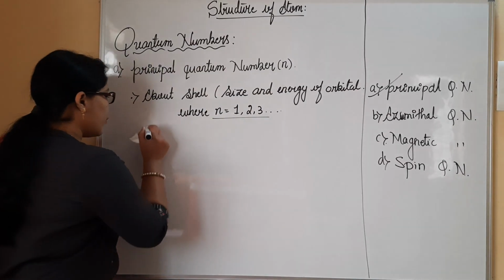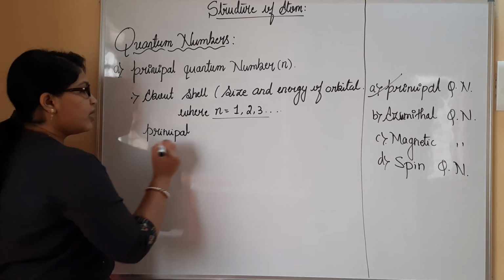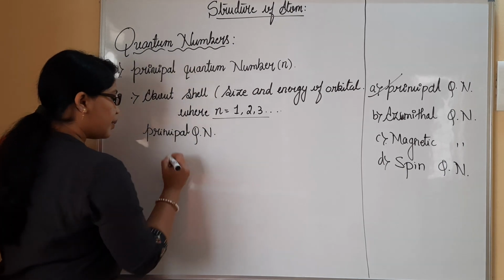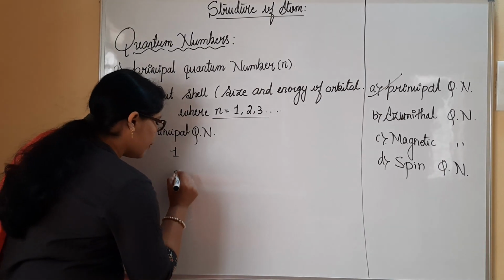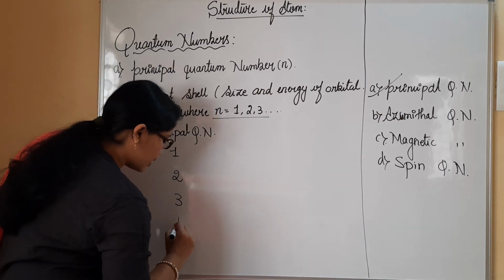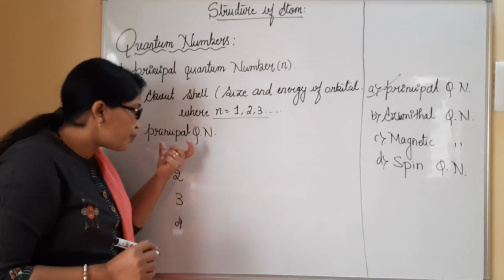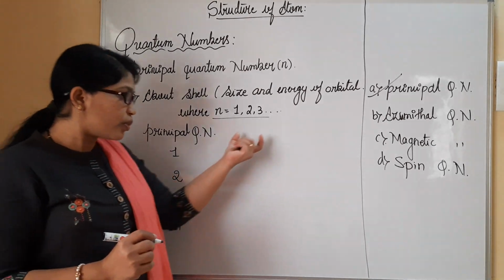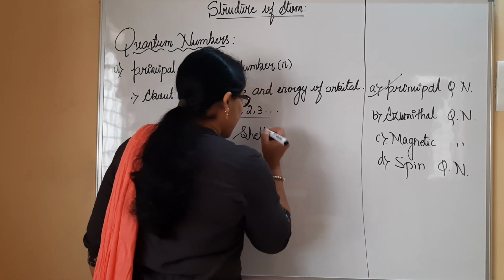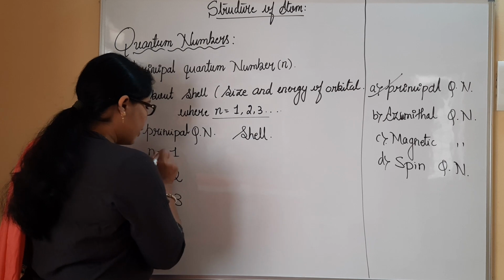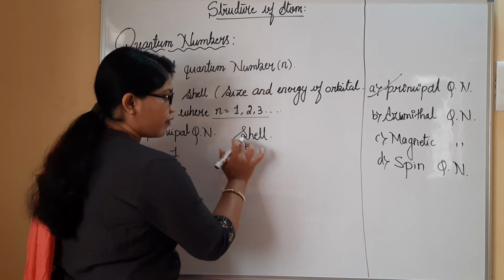Now see here, the principal quantum number will have integer values. Let me write principal quantum number n equal to 1, then n equal to 2, then 3 and 4. These integers can also be represented in the form of shells. So see here, we will write shell as: if the n value is 1 for the principal quantum number, then it is the first shell.